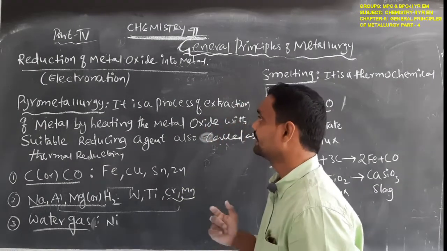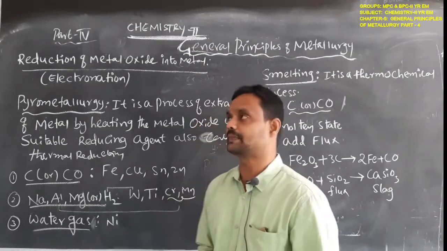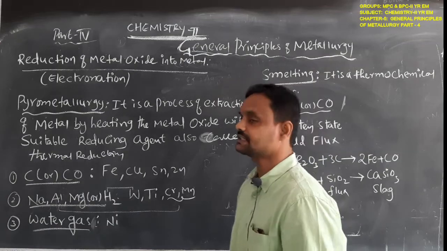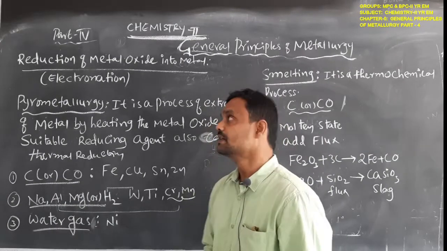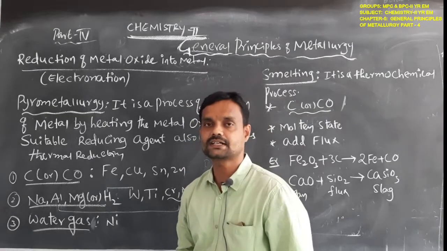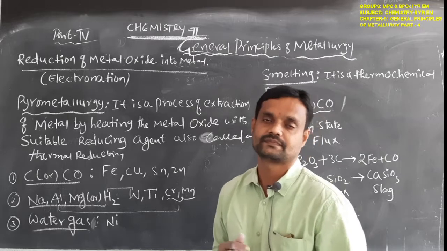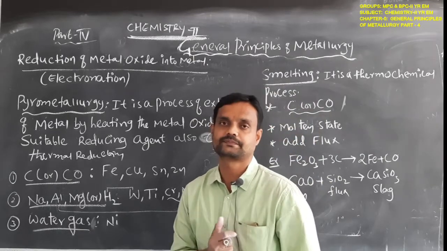So now we discuss another step, that is the reduction of the metal from its metal oxide. This is reduction of the metal oxide into the metal. This is another step.